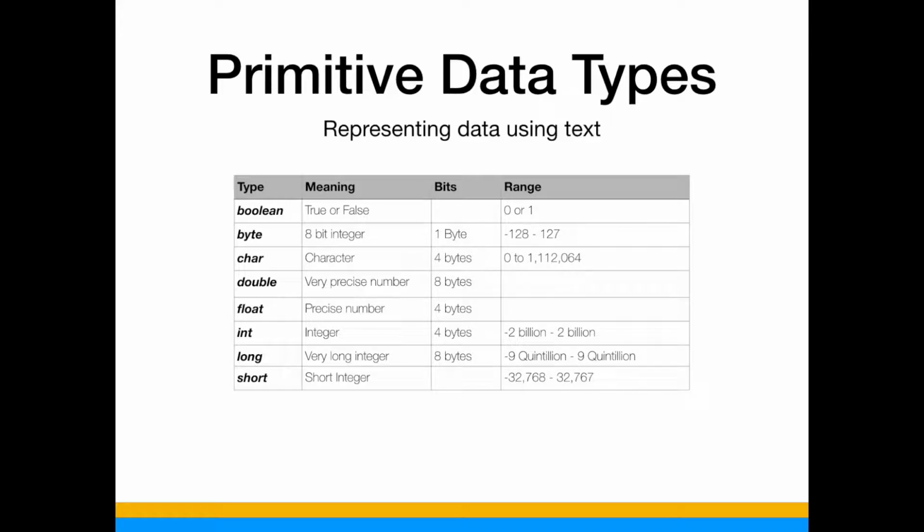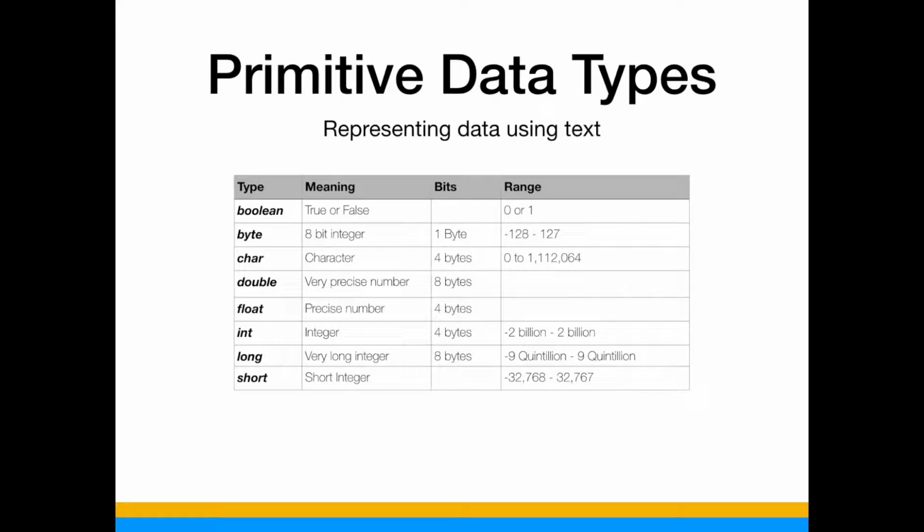The next one is an integer, basically a regular number, 1, 2, 3, 4, minus 1, minus 2, and the range, because it is 4 bytes, goes from minus 2 billion to plus 2 billion. A long is a very long number, similar to a double for floating point numbers. A long is the longer version of int, and it's using 8 bytes. And a short is an even shorter version of an int, which goes from minus 37,000 to plus 37,000.